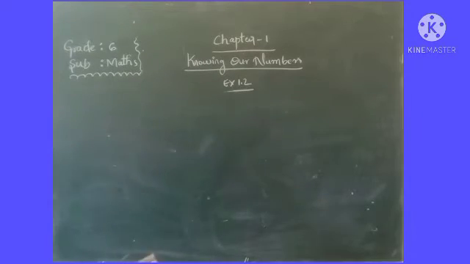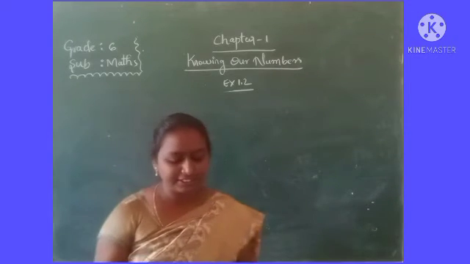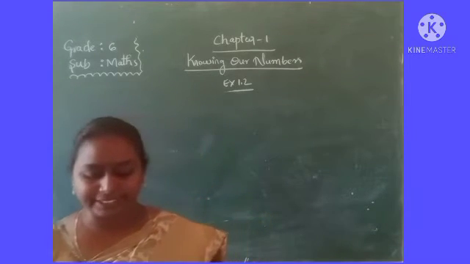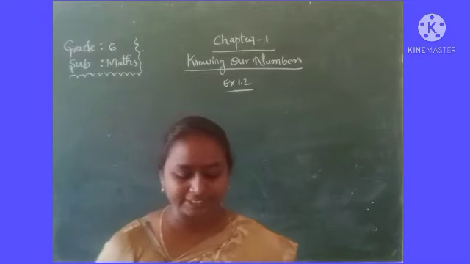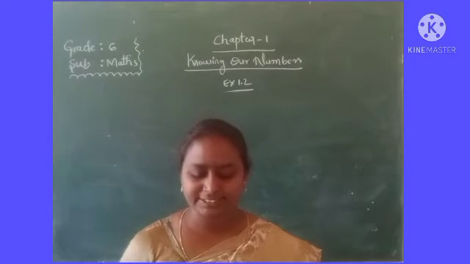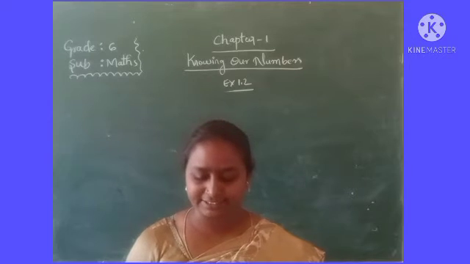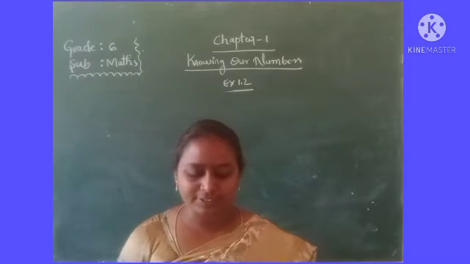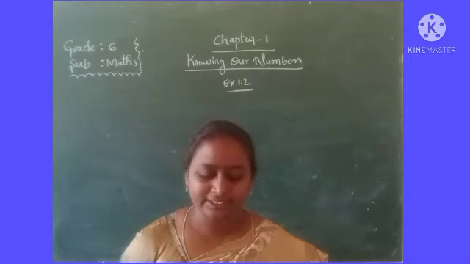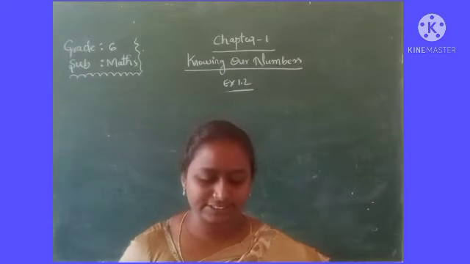Okay, children. Next, come to the eighth question. A student multiplied 7,236 by 65 instead of multiplying by 56. By how much was his answer greater than the correct answer?